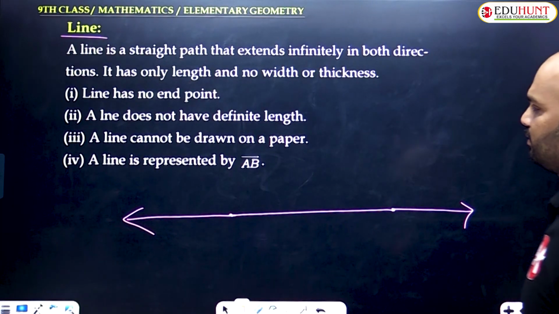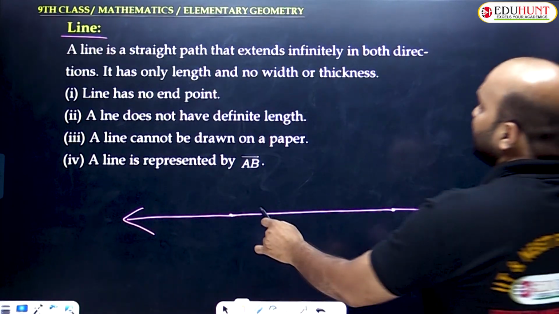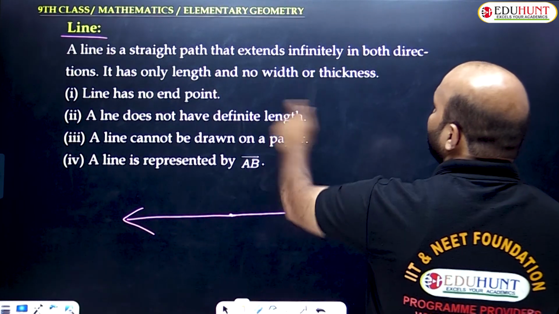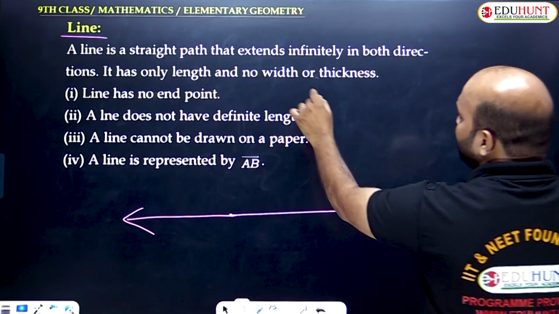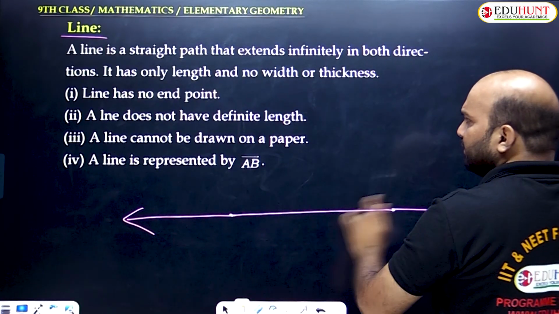So this is called a line. Am I clear? It has only length. It contains only length, but no width or thickness. It contains only length.